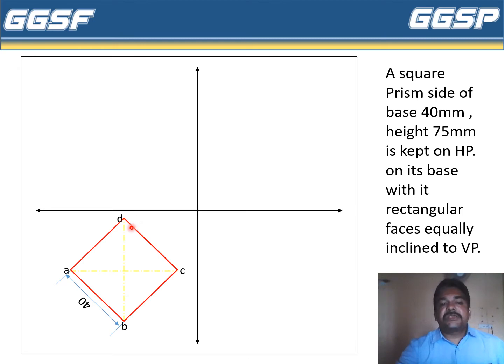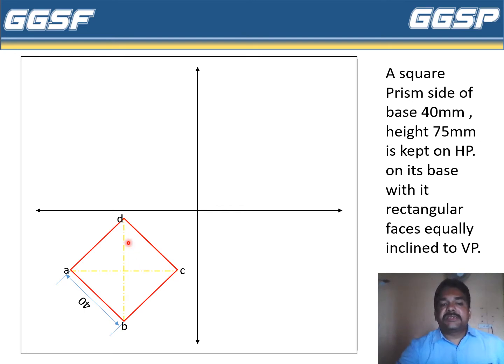Now to draw this diamond shape, firstly we have to draw a simple square on the side, and by drawing the vertical and horizontal diagonals, we take this distance and put it up here, so that we draw this square.